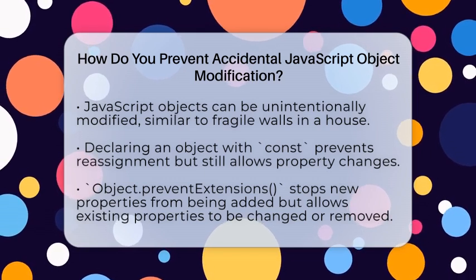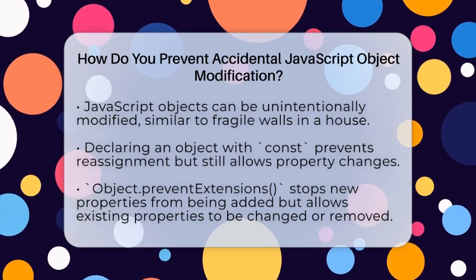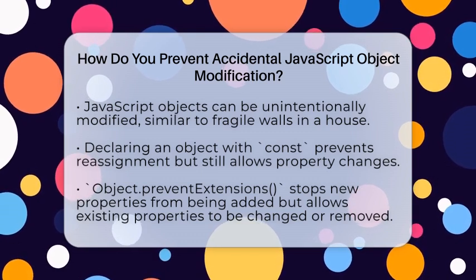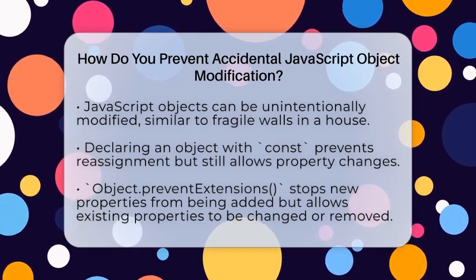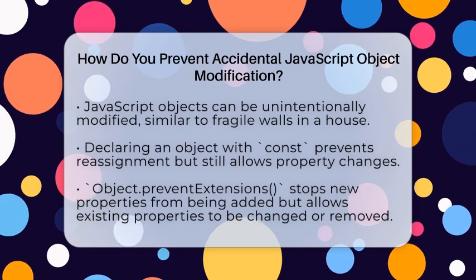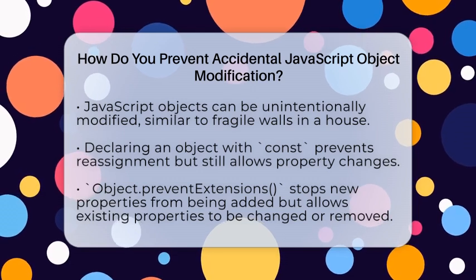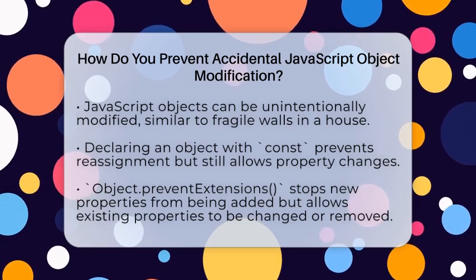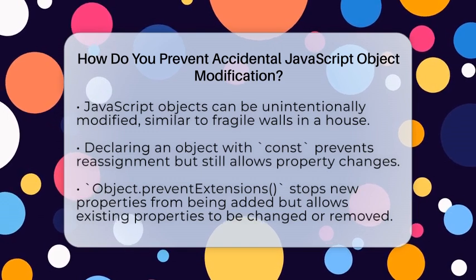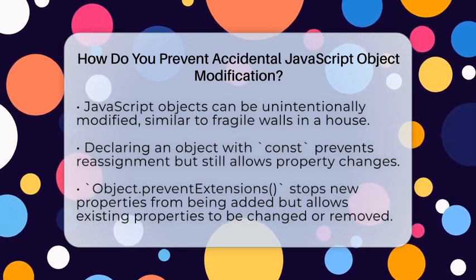First, think about the const keyword. When you declare an object with const, you cannot reassign the variable to a new object. But the tricky part is, you can still change the properties inside that object. So, const alone doesn't fully protect your object from modifications.